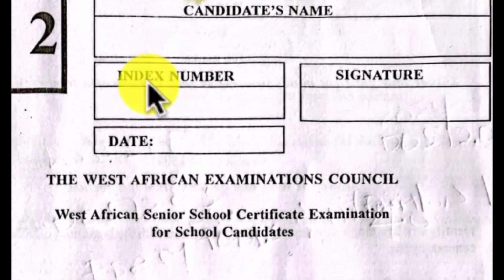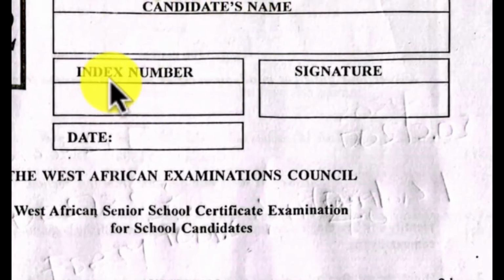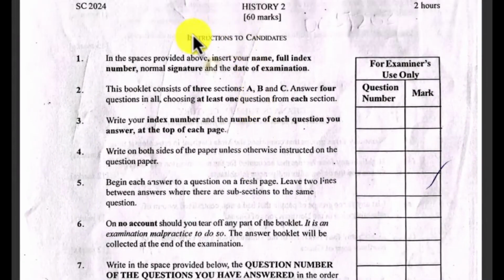So nowadays, as we are aware, Paper 2 does not come out, so WAEC will take that paper with them. So the candidate is required to write your name here, your index number here, your signature here, your date also here. Now you must read the instructions here before you start to answer your questions. Obey the rubrics, the instructions over here. Now this portion is for examiners' use only, so you are not supposed to write in this area.